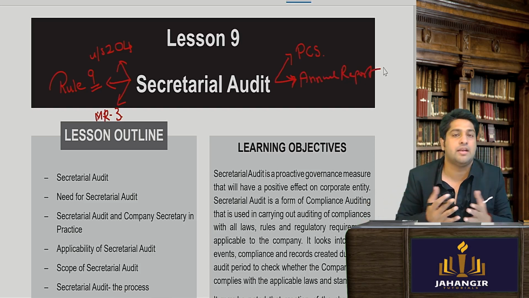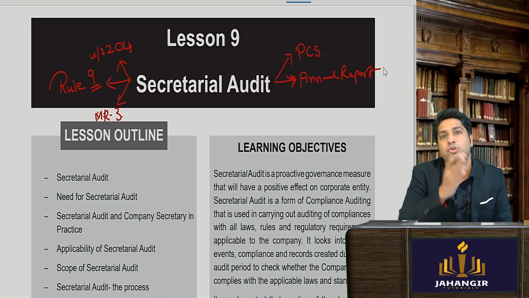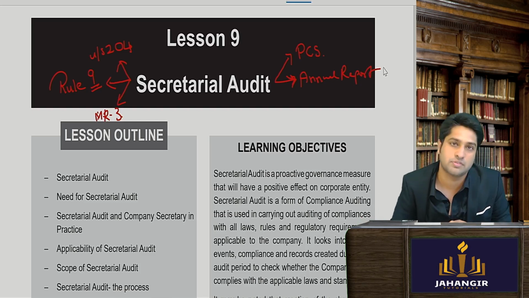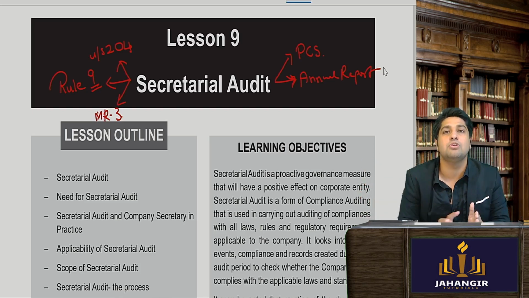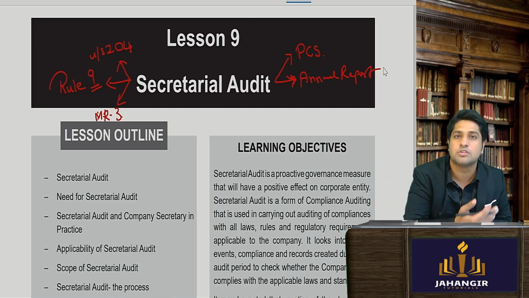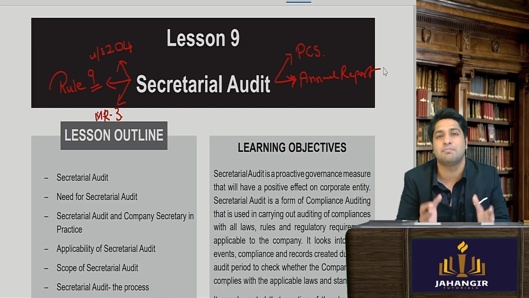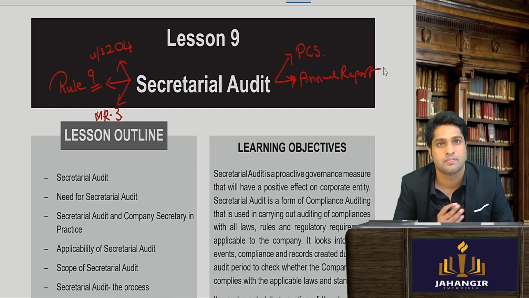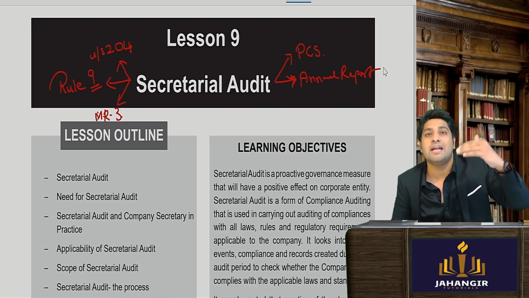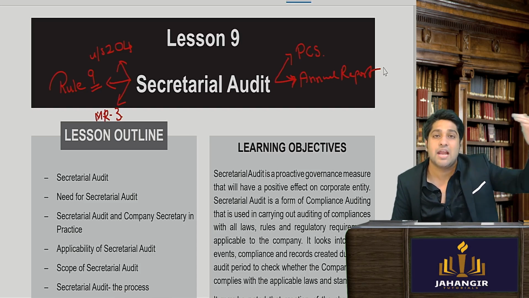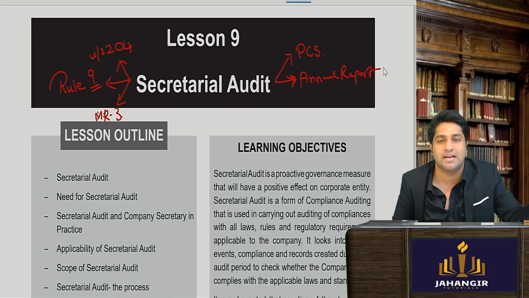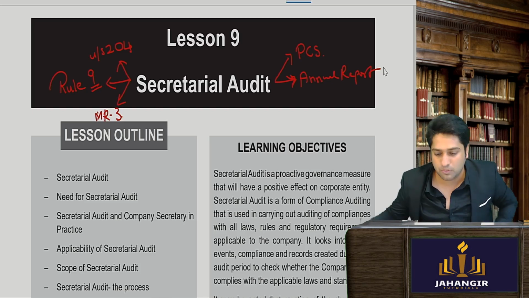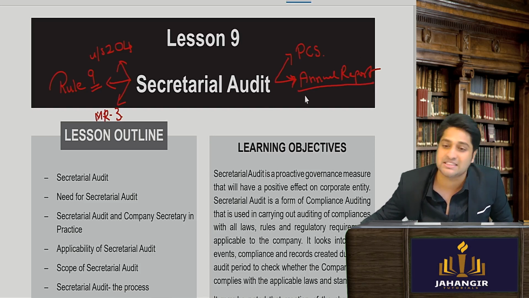Okay, so let me explain. Every year, if your parents are shareholders of a company, you must be getting an annual report of Reliance, annual report of Infosys, annual reports of Tata Motors, whichever company you've invested in, you get an annual report. Yes or no? Yes, sir. That annual report contains the annual performance of the company, the financial and the non-financial part. When you open the annual report, you will notice that there is a section inside the annual report called the